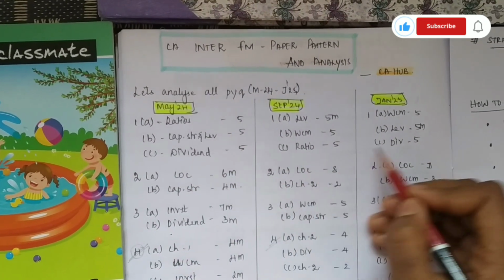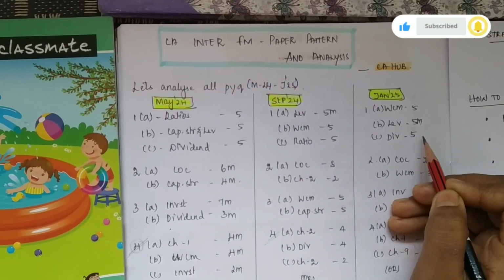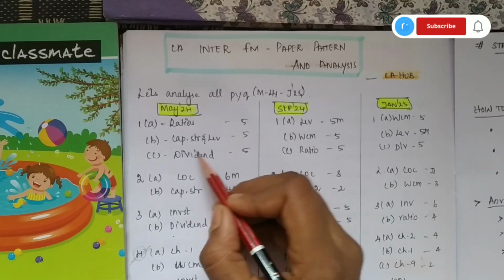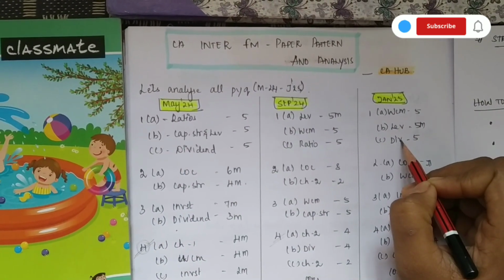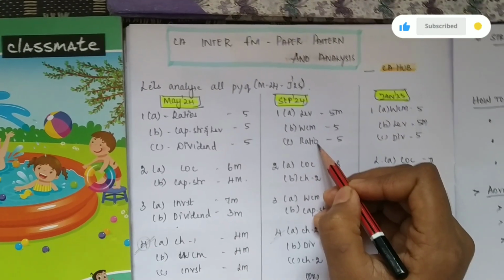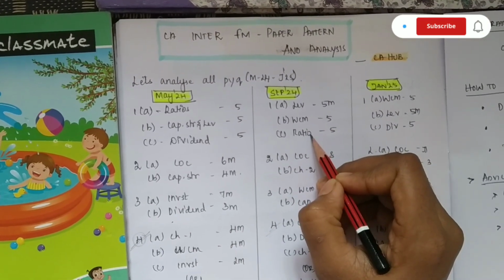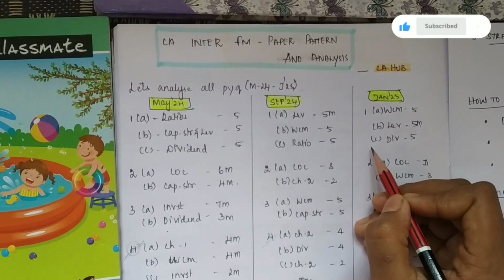Dividend decisions, ratios and dividend decisions also have no common pattern, because in May 24 we got dividend and in Jan 25 we got dividend, but in September 24 we got something different. So there is no common paper pattern here.